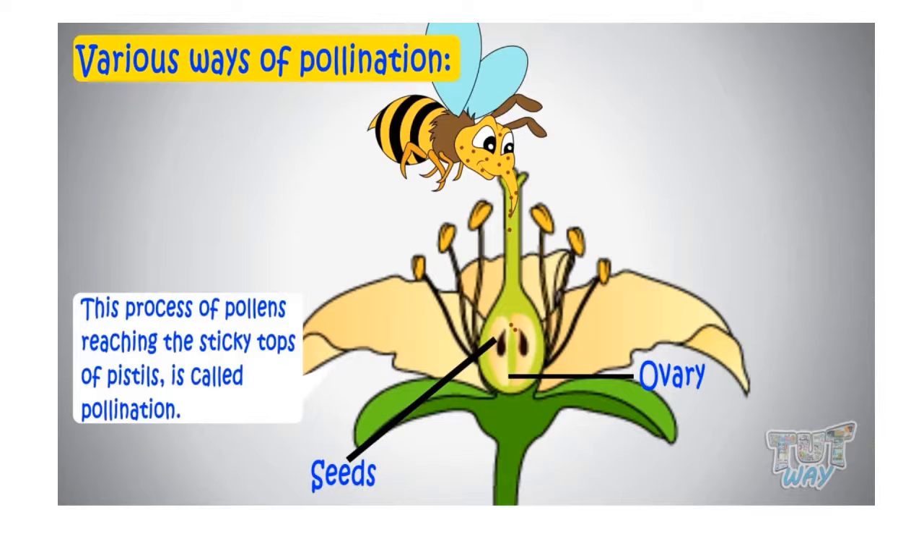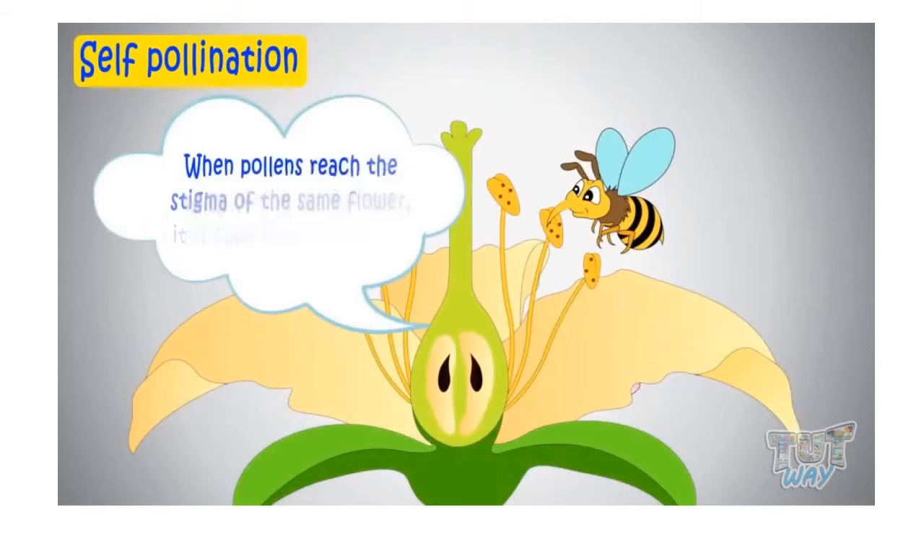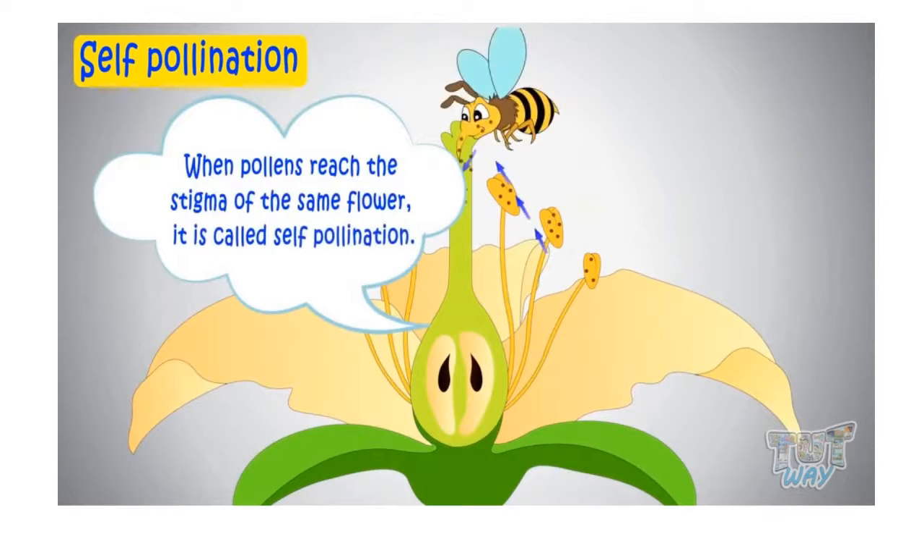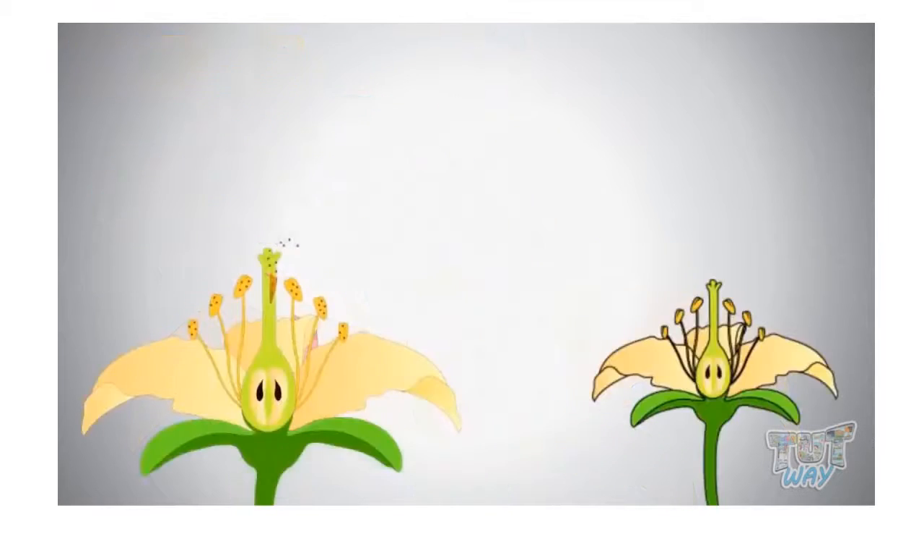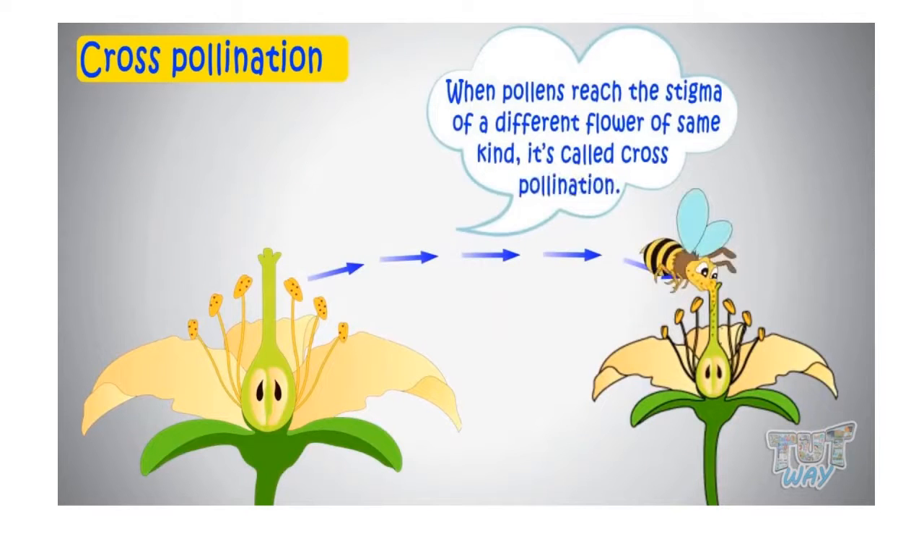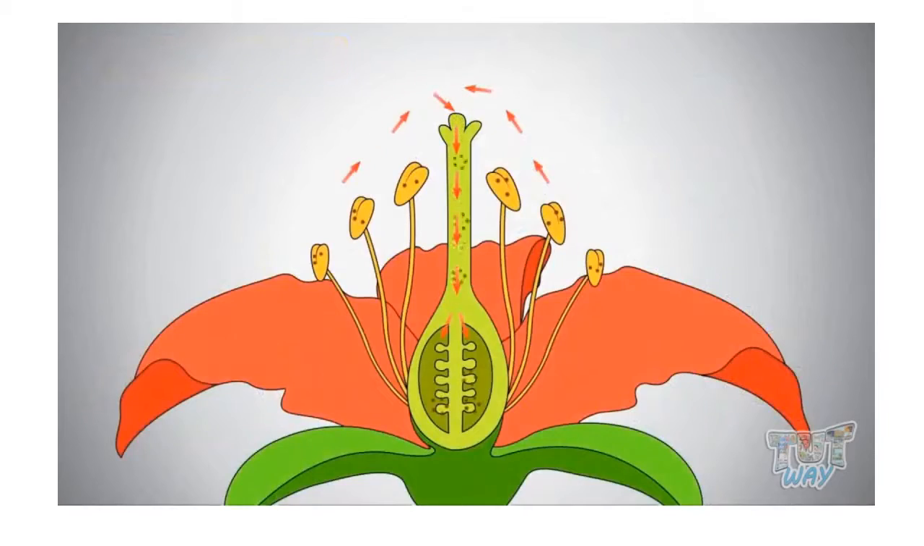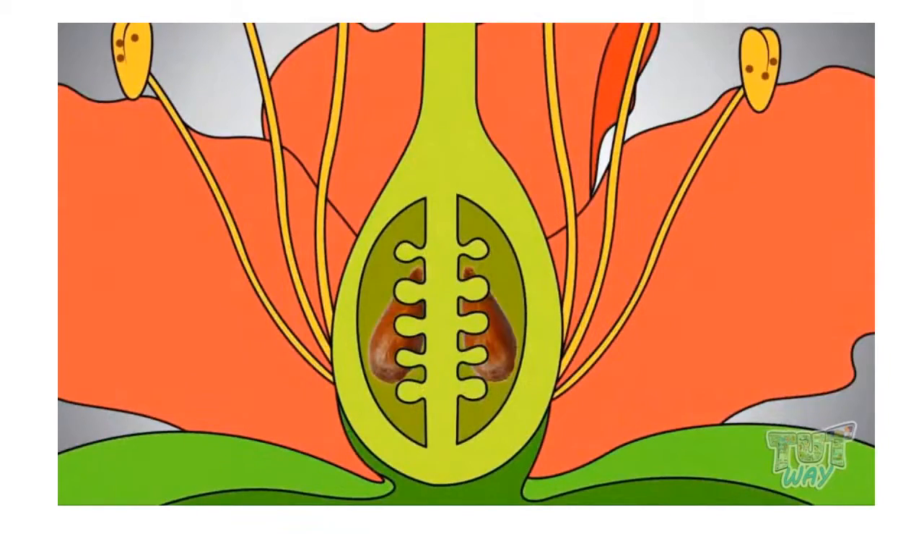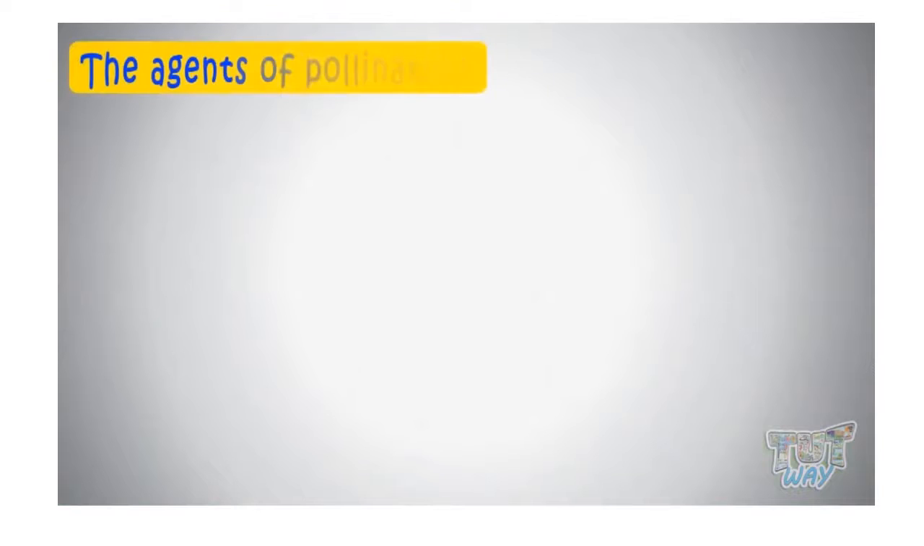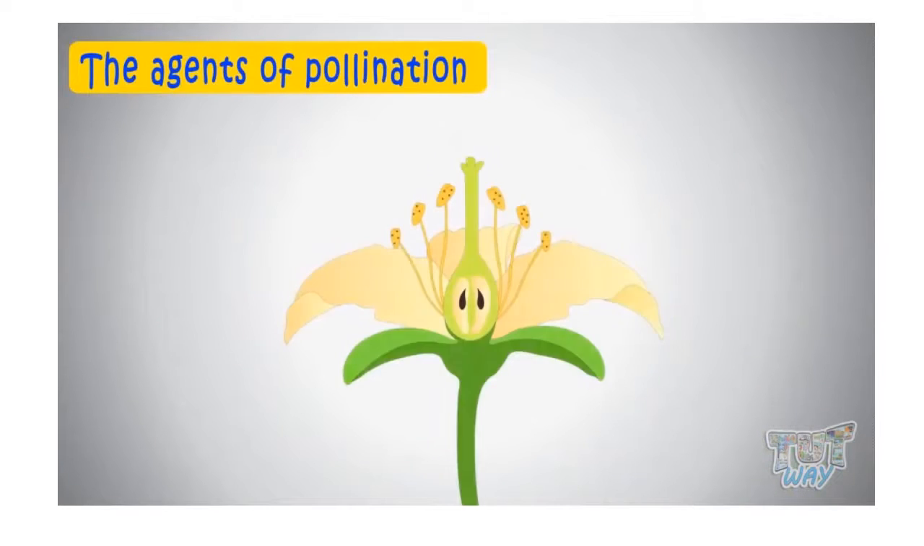And pollens may reach the stigma of the same flower or the stigma of different flowers. When pollens reach the stigma of the same flower, it is called self-pollination. And when pollens reach the stigma of different flowers of the same kind, it's called cross-pollination. So kids, we now know what is fertilization and what is pollination. Now we will learn about different agents of pollination.